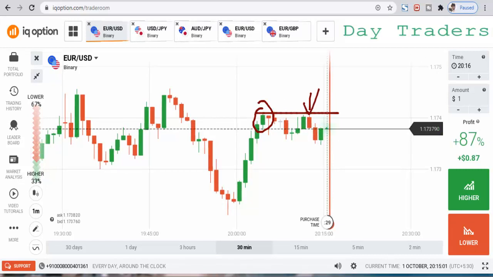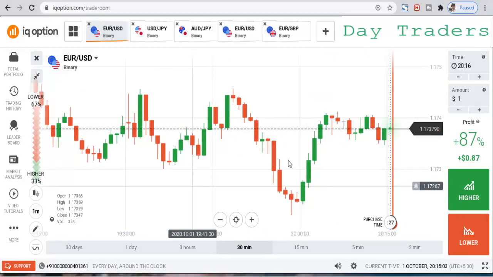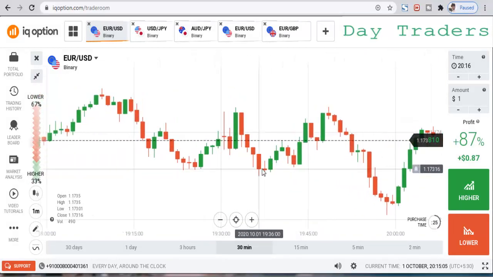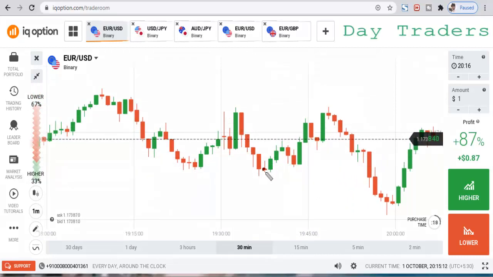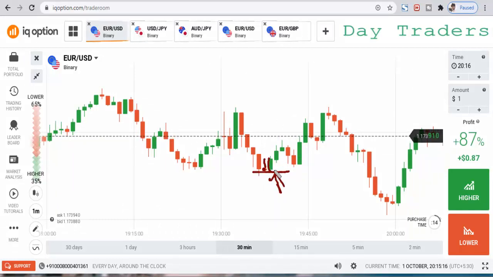Okay, so I will show you. You can see this is a weak candle. In this type of situation, again some weak sellers enter the market, again some buyers. So this is not a strong level. You can see the next level here, but there is no sellers entering. Again, in the middle of the trend, the market reverses.